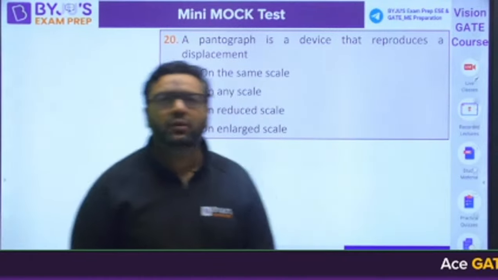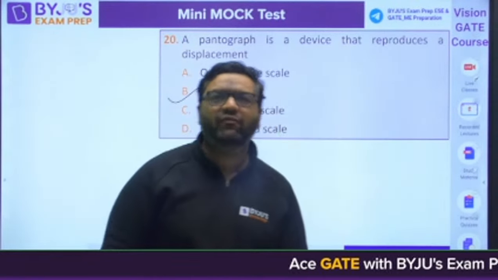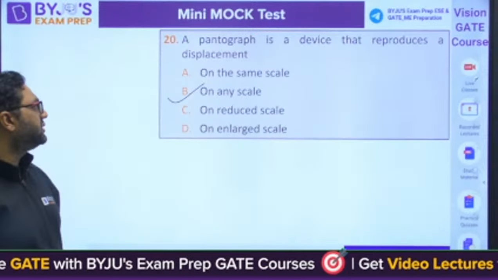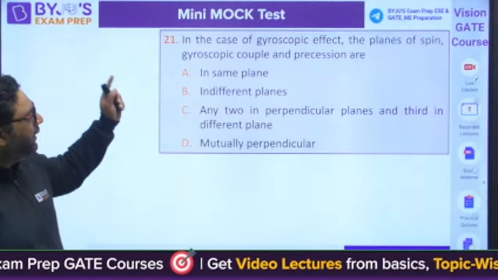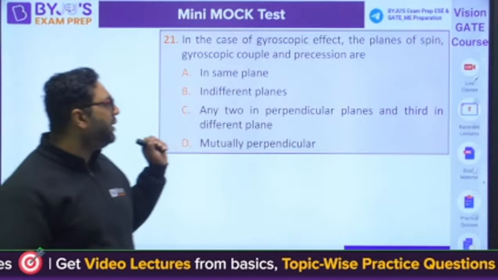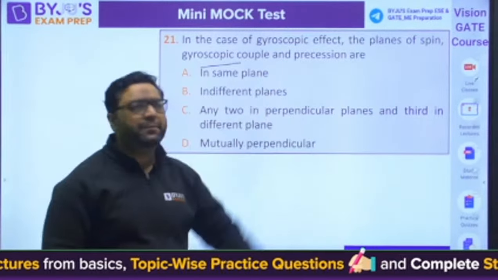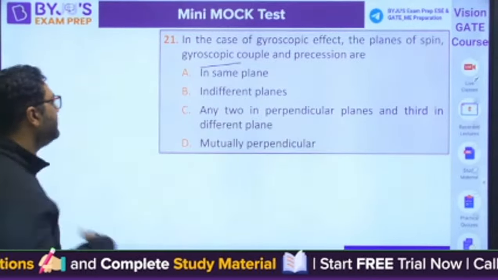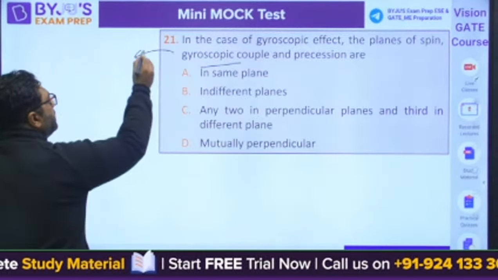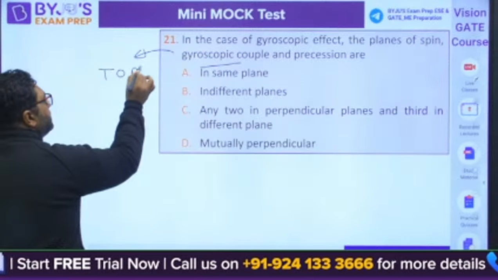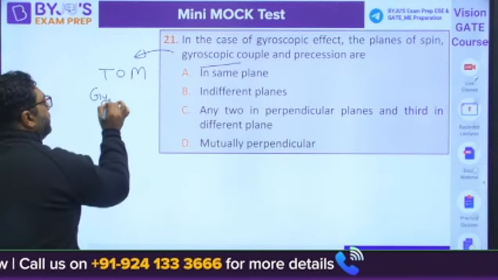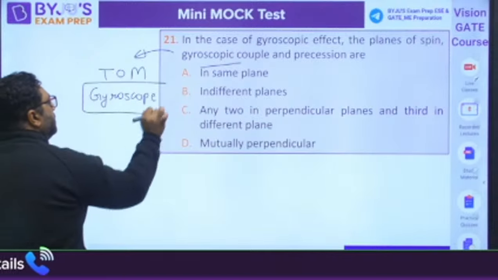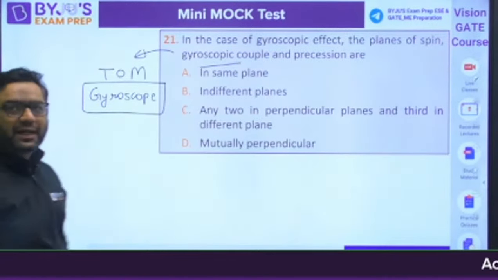Yes. Moving to the next question, guys. We are left with 22 more questions. Question number 21. In the case of gyroscopic effect, the plane of spin, gyroscopic couple and precession are. This is from the gyroscope topic of theory of machines. What would be the answer?